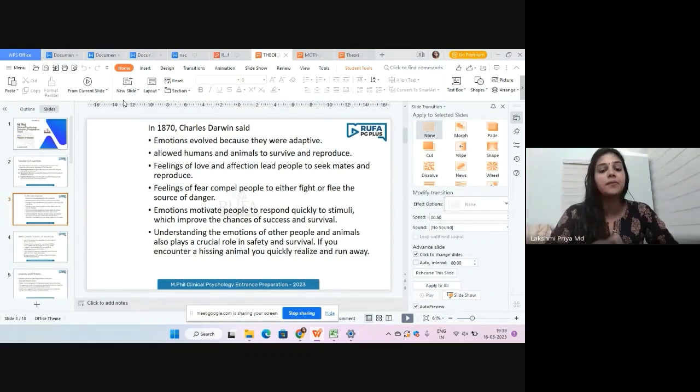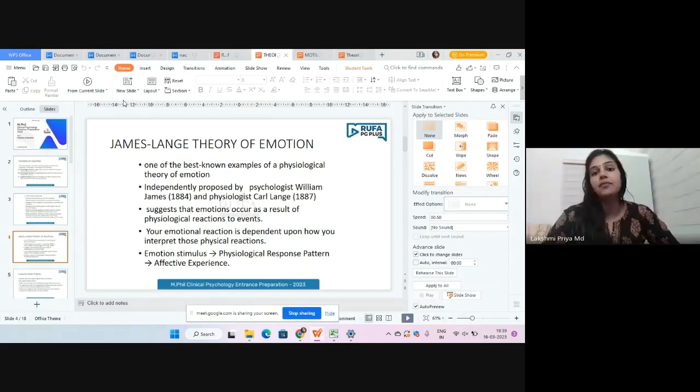The next is the famous theory, the James-Lange theory of emotion. It was proposed by two persons: one is the psychologist William James, and the other is a physiologist, Carl Lange. They proposed it in 1884 and 1887. The theory was independently proposed by William James and Carl Lange.